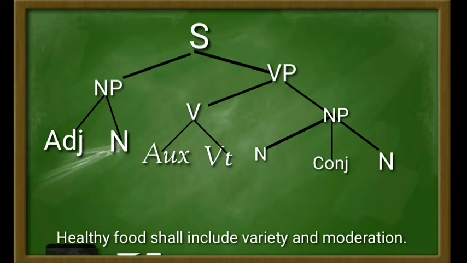And then the verb phrase again falls into two: verb and noun phrase. The verb falls into two again, that consists of auxiliary and verb transitive. The auxiliary is the word shall, and the verb transitive is the word include. And then the noun phrase falls into three, that consists of noun, conjunction, and noun. The noun here is variety, the conjunction is the word and, and the last noun is the word moderation.